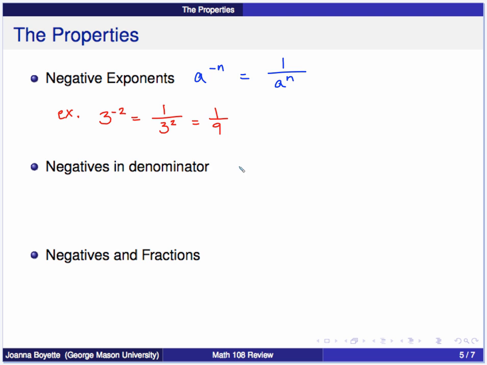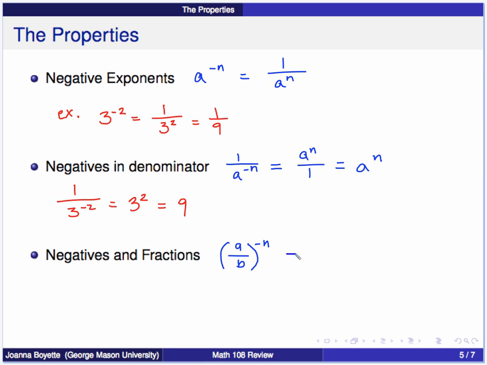Now, when the negative is in the denominator, this flips up into the numerator again. This is a to the n over 1 or a to the n. So similarly here, 1 over 3 to the minus 2 is 3 squared, which is 9 here. So these negatives in either the numerator or denominator will make it flip places. And with fractions, we have something like this: a over b to the minus n is equal to b over a just to the nth power.